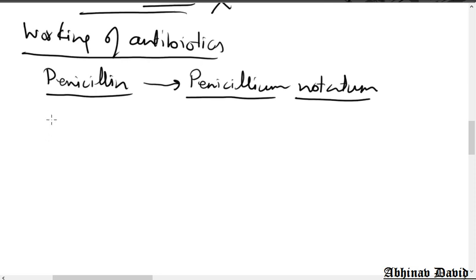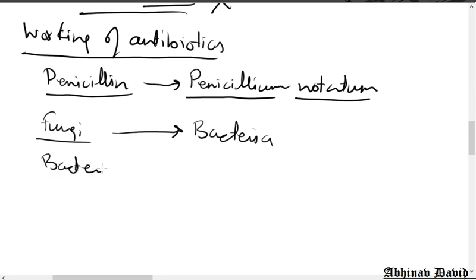So for example, if an antibiotic is produced by fungi, it will kill another group of microbe, that is bacteria. Or if the antibiotic is produced by bacteria, then it will kill fungi. So basically fungi and bacteria both can produce antibiotics and they work against each other. The antibiotic produced by fungi kills bacteria and the bacterial antibiotic kills fungi, kills or stops the growth.